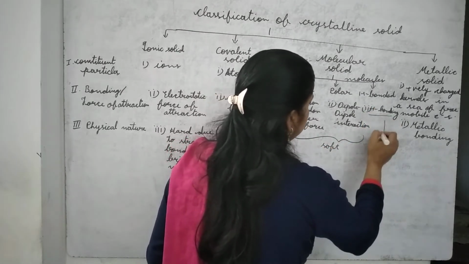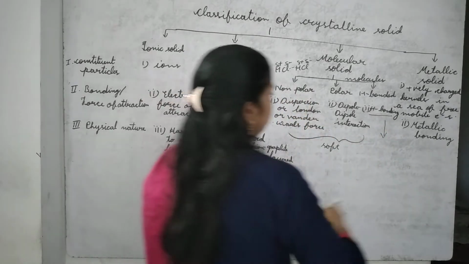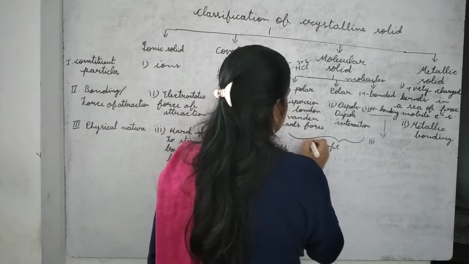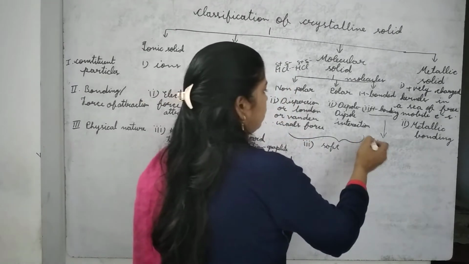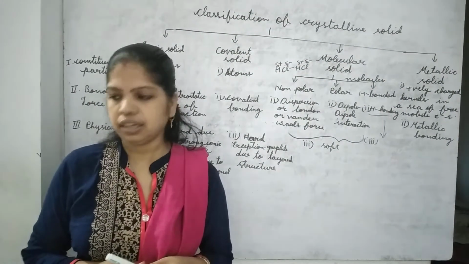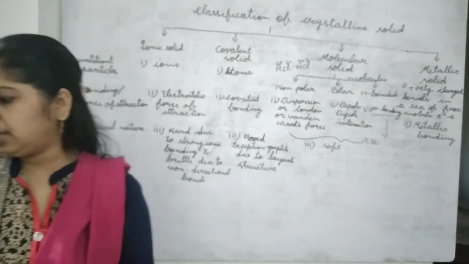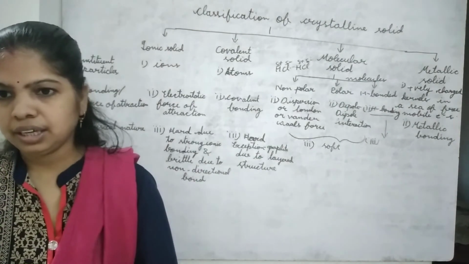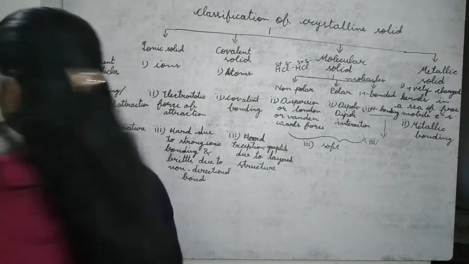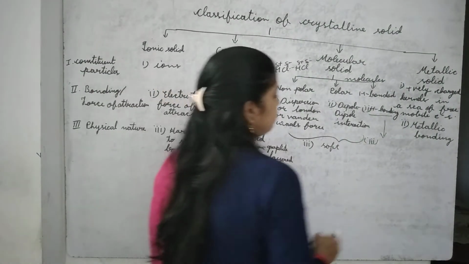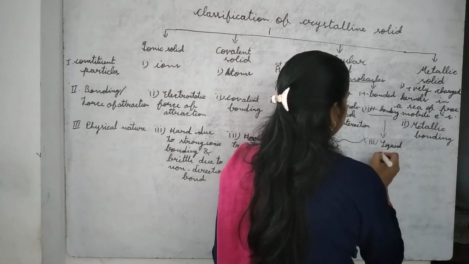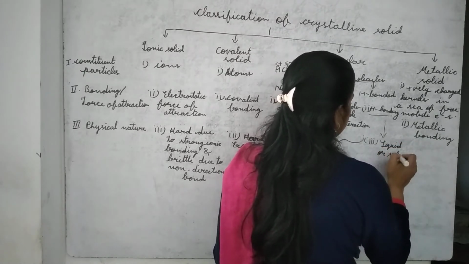And this hydrogen bonded molecular solid is normally in liquid state, and if they are solid, then it will be volatile. Okay, so liquid or soft solid.